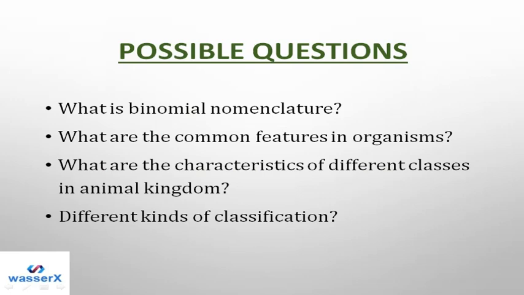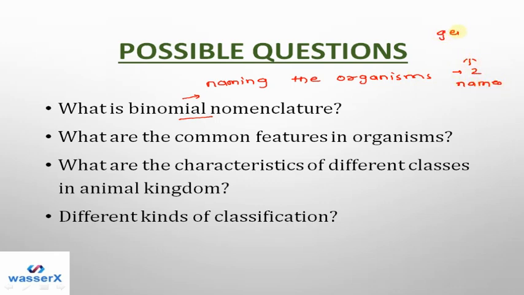So these are the possible questions which can be asked from the things that we just covered. The first is, what is binomial nomenclature? Binomial nomenclature is a system of naming the organisms where we use two names. Which two names? The name of the genus and the species. So this is called binomial nomenclature.